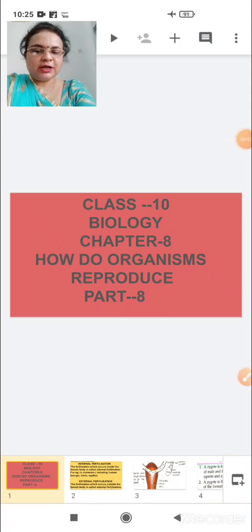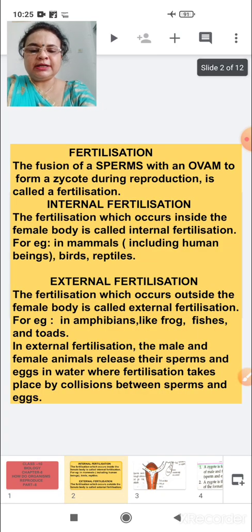So, children, we are all together back with one more interesting topic, part 8 of chapter 8. In the previous part 7, you all studied fertilization. So today, how do organisms reproduce? We will study more about fertilization and some other topics also. So let's start with fertilization.